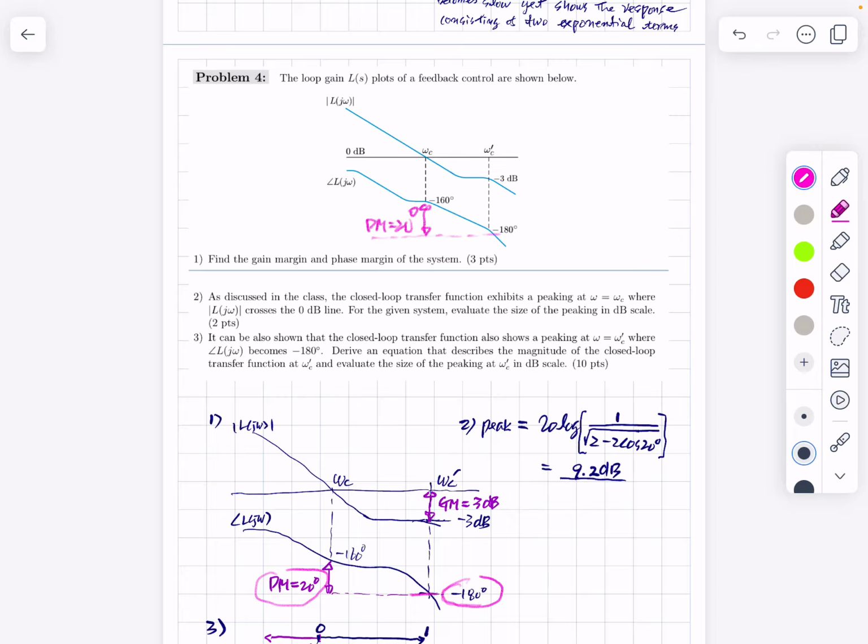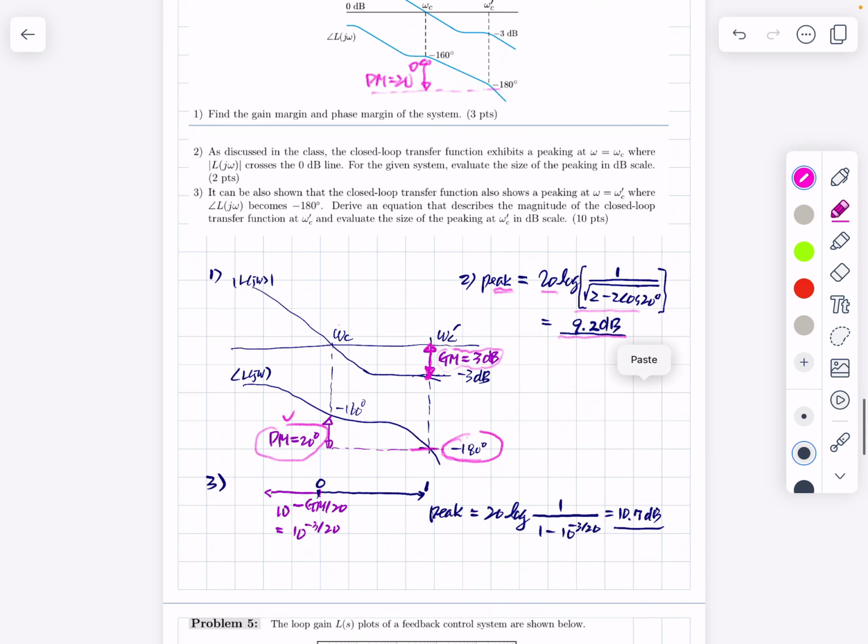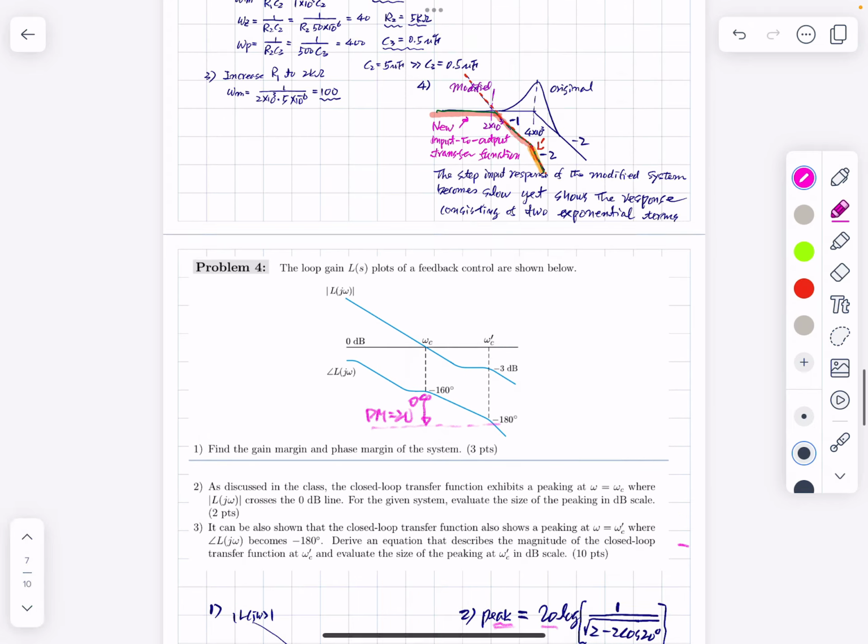Gain margin is the difference between the gain at this frequency and the 0 dB line, which is very small. It has only a gain margin of 30 dB, and before this, it will show some peaking here because of this phase margin, and the peaking is this one. This is the magnitude of the peaking, 9.2 dB. All the students provided the correct answer for this, but for this one, very few students answered correctly.